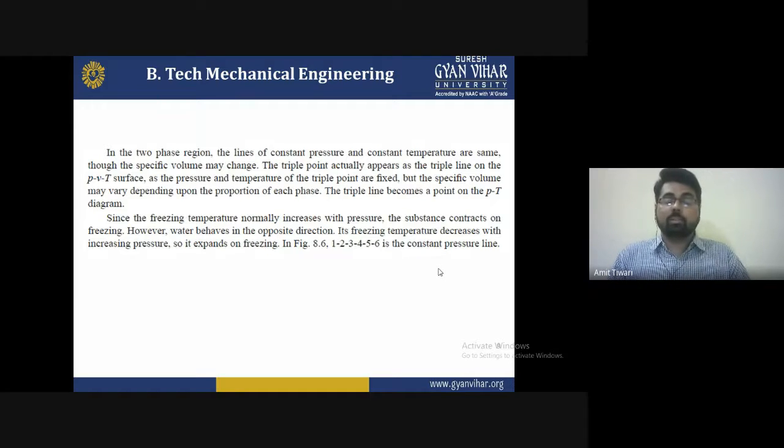And we can say simply that the freezing temperature normally increases with the pressure, and the substance contracts on freezing. However, water behaves in the opposite direction: the freezing temperature decreases with the increase in pressure. So it expands on freezing, and this is shown in the constant pressure line.